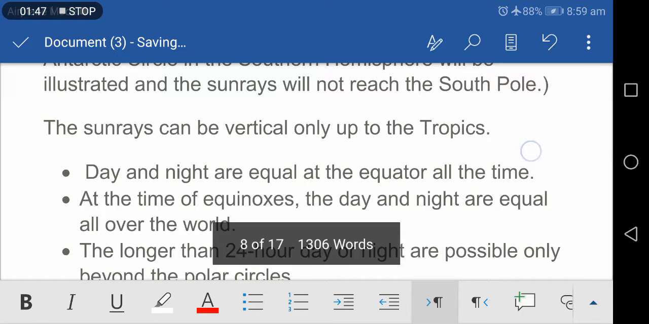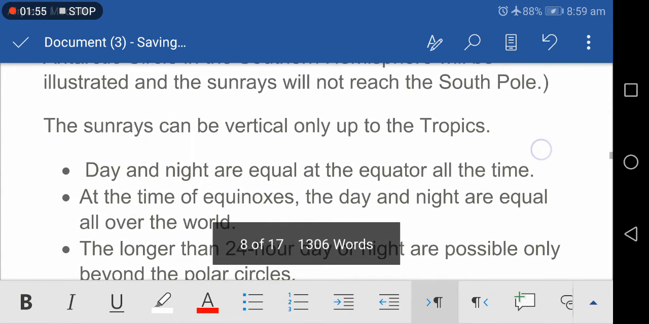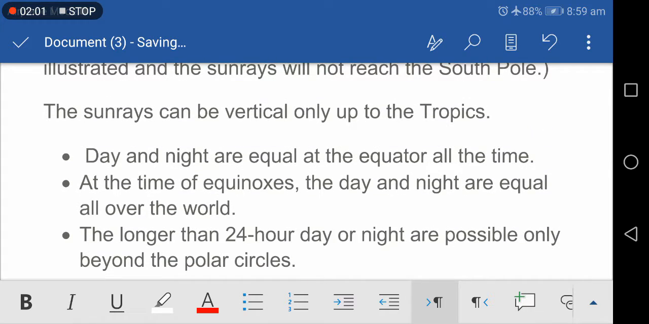Midway between the two solstices occur the equinoxes, when the Earth's axis makes a 90-degree angle with the line drawn to the sun. That is, the equator receives the vertical rays of the sun and day and night are equal all over the world. The vernal or spring equinox occurs on March 21st and the autumnal equinox on September 23.